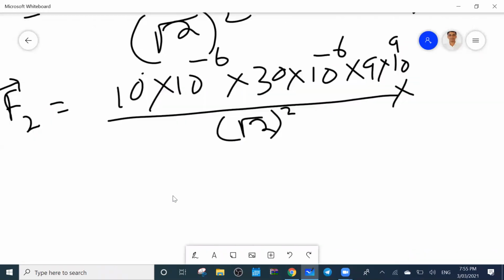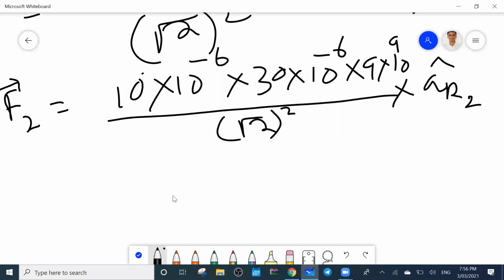So this is the magnitude part. But what will be the unit vector? Ax cap plus Az cap, A add to cap. So I will find out A add to cap. So this is the unit vector.